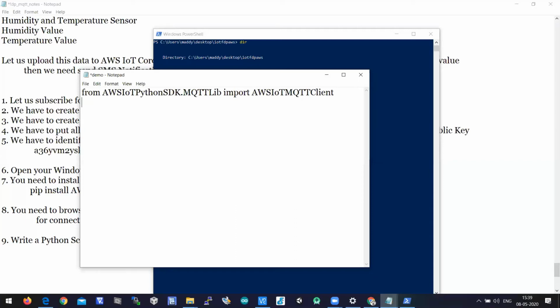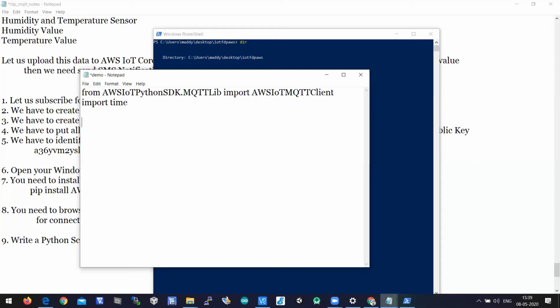Okay, after this we are importing time. Ensure if I write capital it is capital, if I write small it is small. Import space time. Now we have to create a client object.